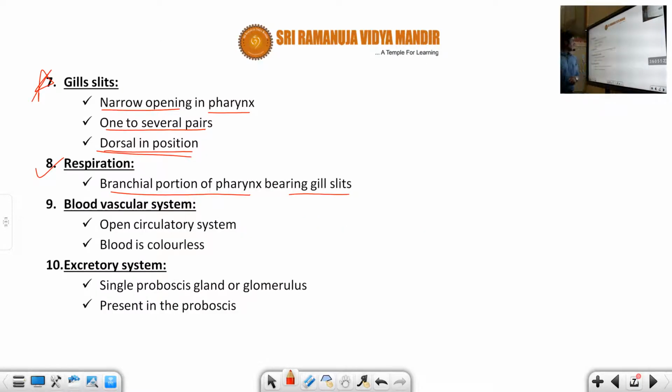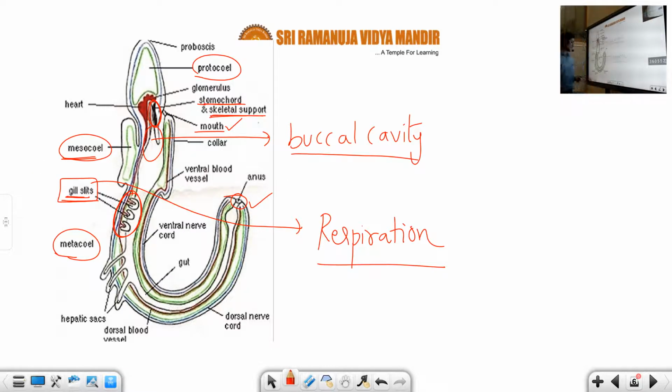Next, the blood vascular system. Here the blood vascular system means an open circulatory system is present. Blood is colorless. Generally the blood vascular system is also made up of two types of vessels, students. What are they? The dorsal blood vessels and the ventral blood vessels. In this proboscis, I'm taking the example of Balanoglossus.